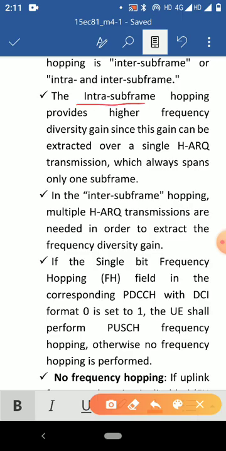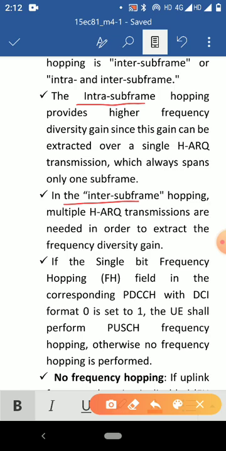The intra-subframe hopping provides higher frequency diversity gain, since this gain can be extracted over a single hybrid ARQ transmission, which always spans only one subframe. In inter-subframe hopping, multiple HARQ transmissions are needed in order to extract the frequency diversity gain.